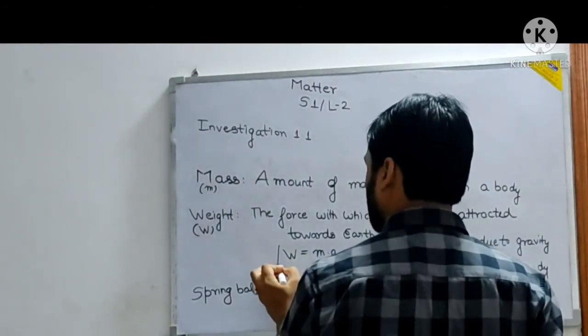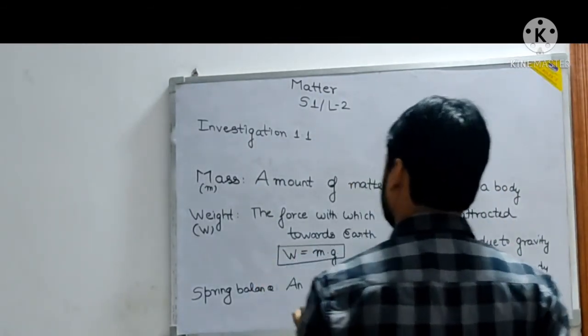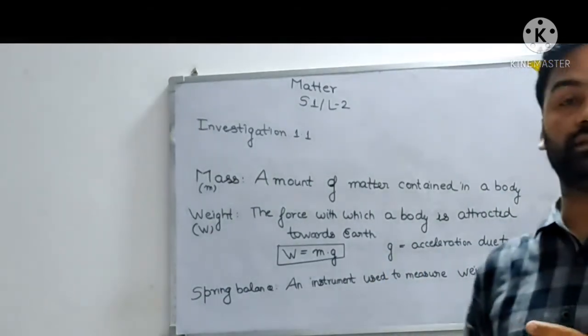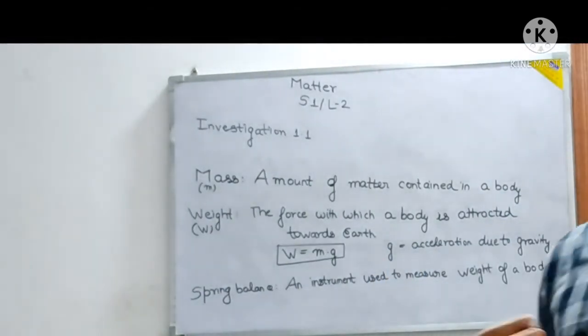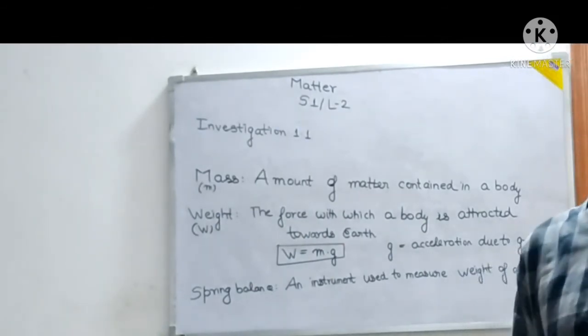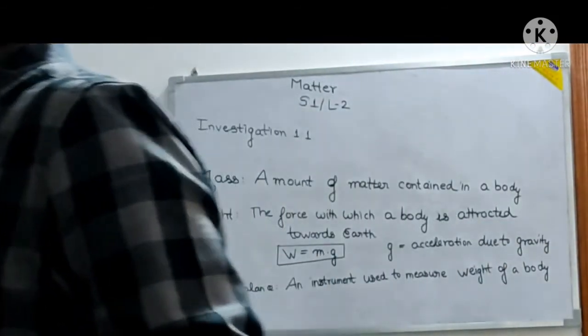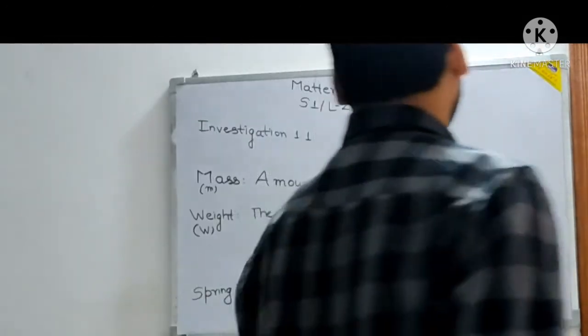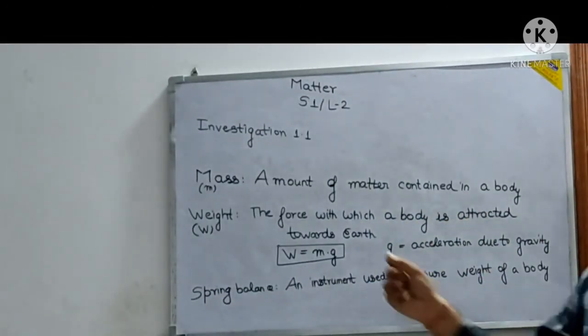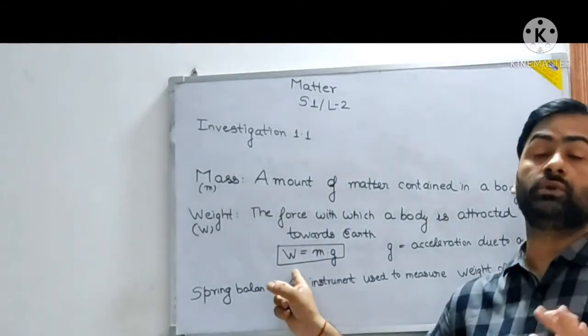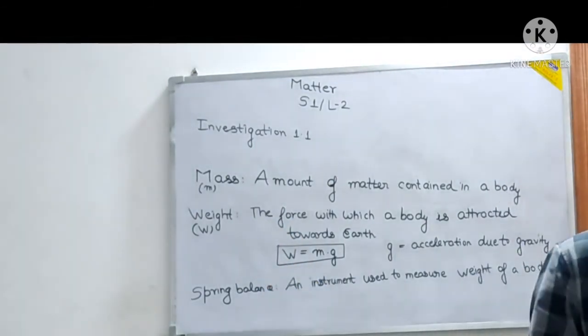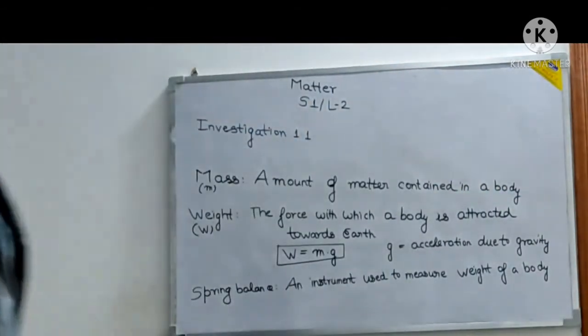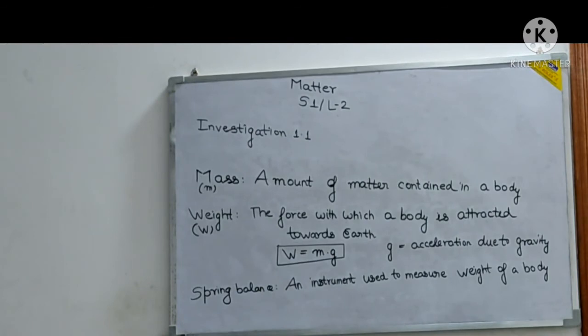You will write W is equal to mg also. g is acceleration due to gravity. So acceleration due to gravity is obviously the rate of change of velocity. Right now, for the purpose, you can understand, even if you don't want to know the formula, you still write it, but this is the force with which a body is attracted towards earth. This thing you must understand. And I hope you will learn these definitions. Whenever I ask you, these things must be there in the copy, including the exercise questions that I will be giving.